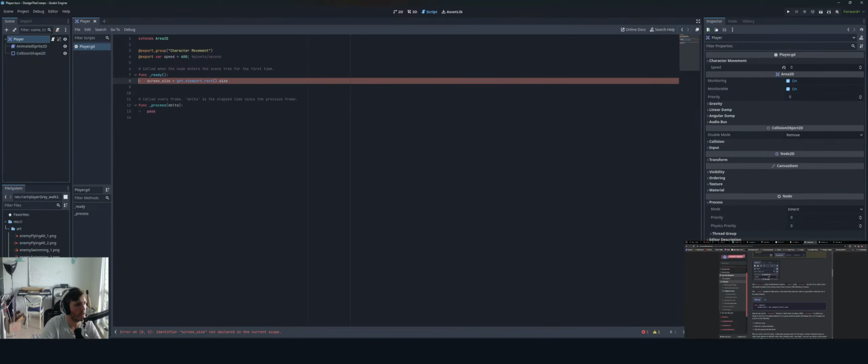Does it give me any kind of smart IntelliSense? Does it tell me why it's red? So: identifier screen size not declared in the current scope.